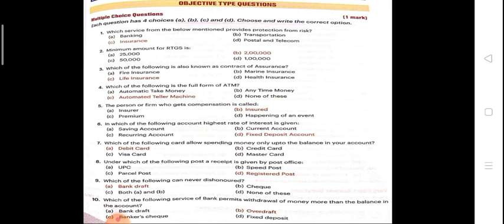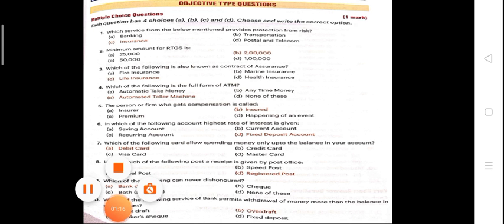Question number 1: which service from the below mentioned provides protection from risk? Banking, transportation, insurance, or postal telecom? The answer is insurance. Second: what is the minimum amount for RTGS? It is 2 lakh. Now, which of the following is known as the contract of assurance? Fire insurance, life insurance, marine, or health? The answer is life insurance.